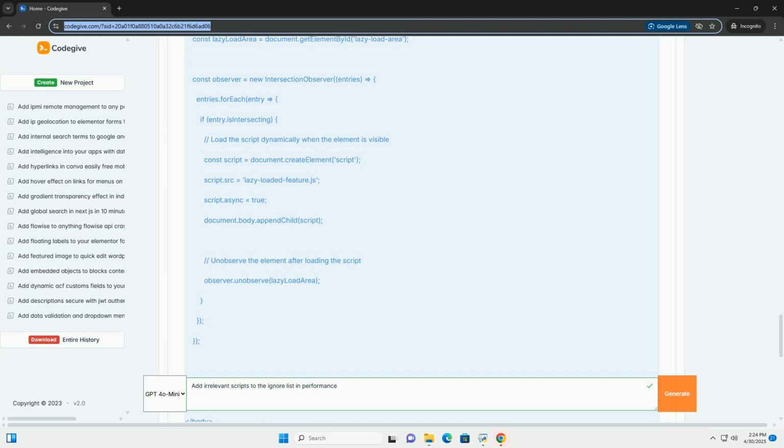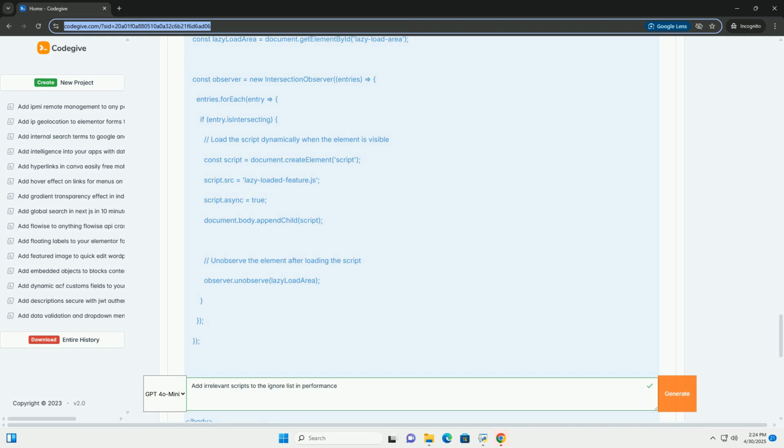Analytics scripts: while essential for tracking user behavior, analytics scripts often don't directly contribute to the visual rendering or functionality of the page. A/B testing scripts: scripts used for A/B testing experiments may not be necessary for all users or on all pages. Scripts for features below the fold: if a script controls a feature that's not visible in the initial viewport, i.e., requires scrolling, it can be deferred.